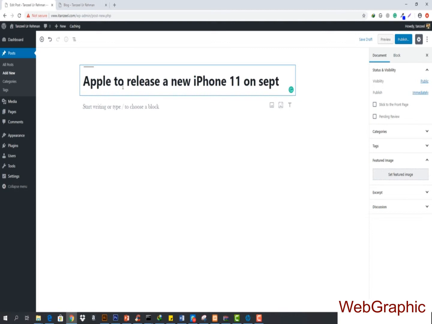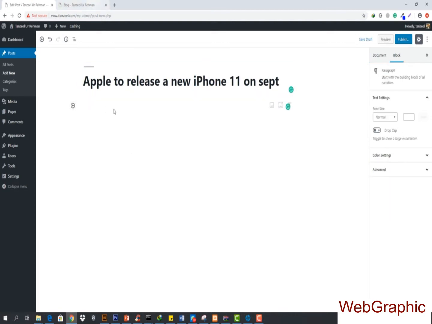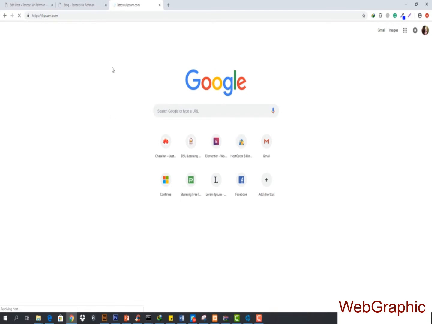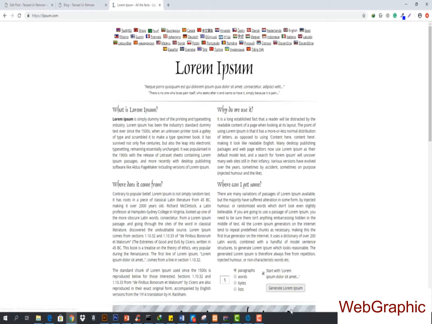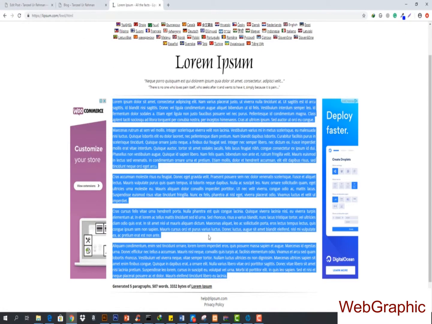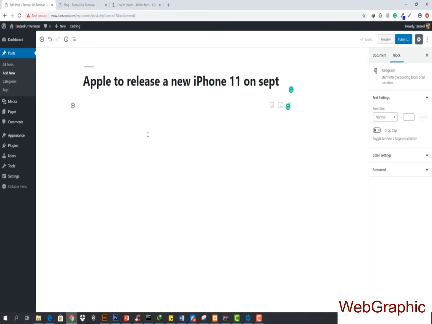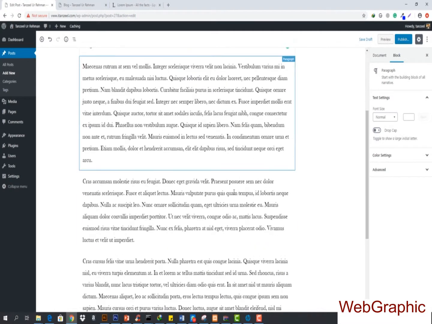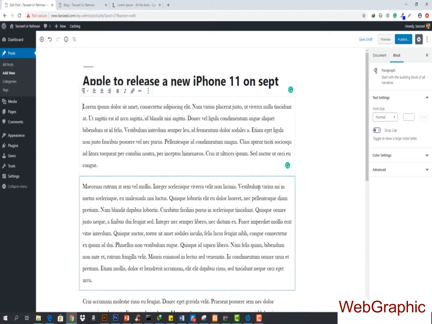So this is basically my title, and now here I'm just going to get some dummy content. For the dummy content, I can just go to lipsum.com and get some content from there. I'm going to copy and paste it right here, and you can see that I've got so many paragraphs right now.